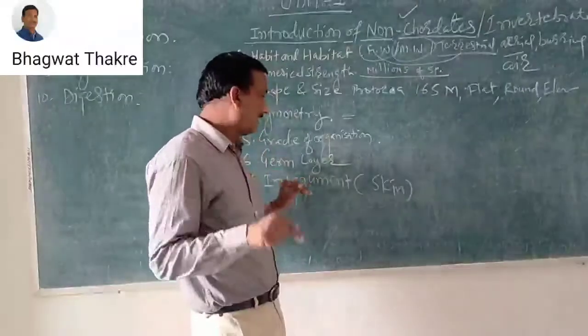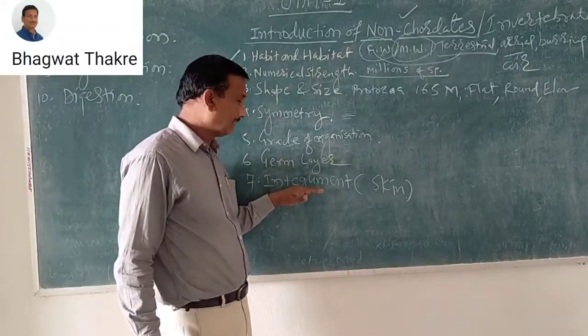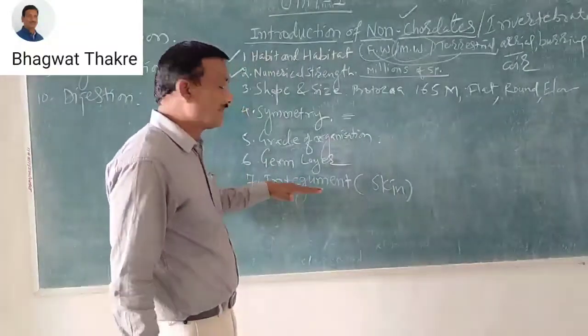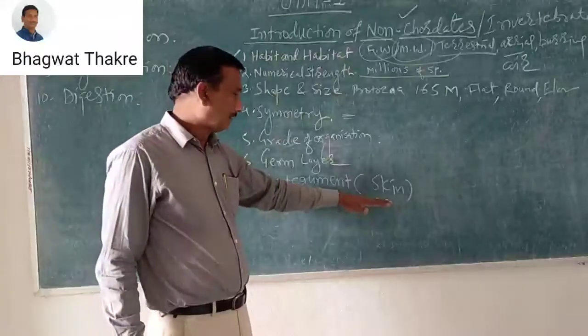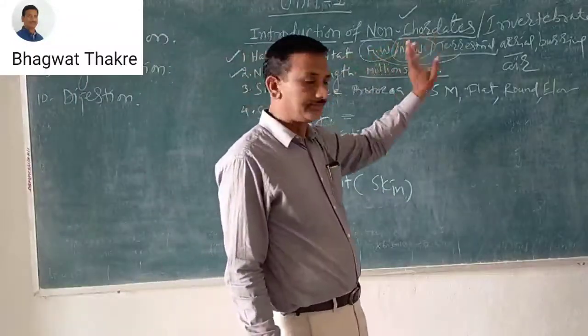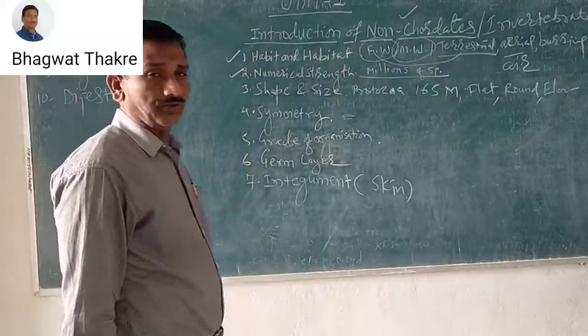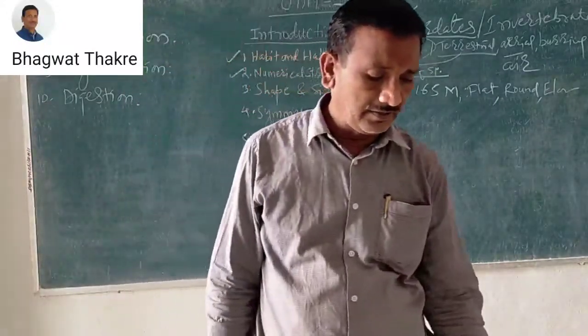Some have tentacles, and segments are present, which means the skin is divided in these types. Those are the characteristics given in the non-chordates. Next characteristic is locomotion. What is meant by locomotion in non-chordates?